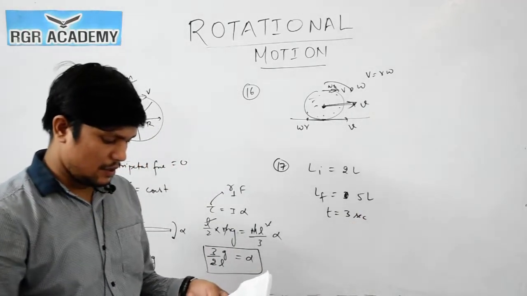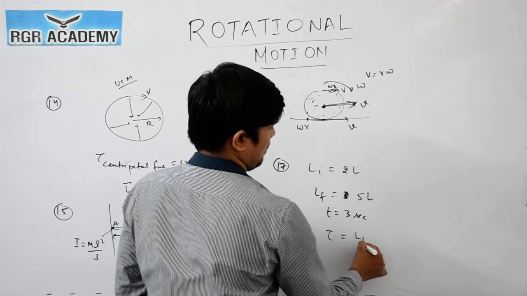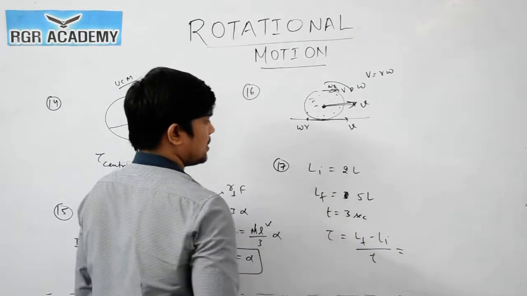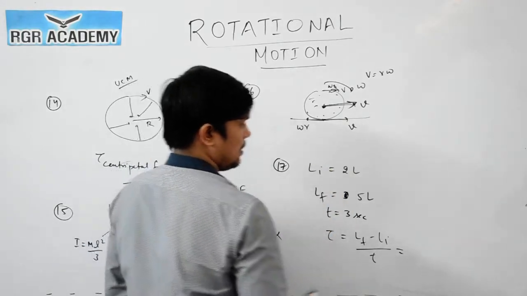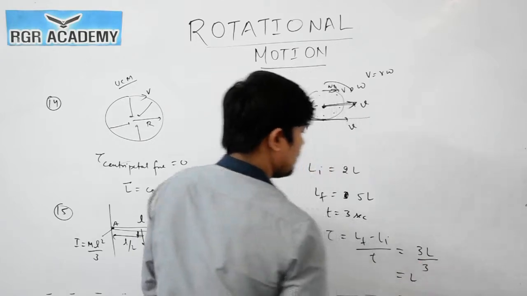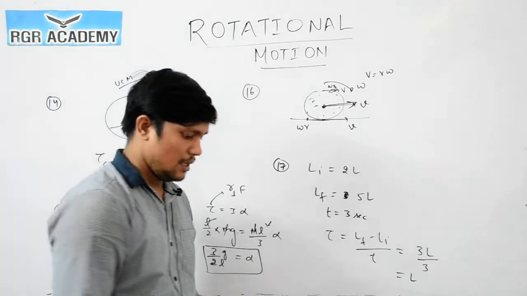They are asking what is the magnitude of torque. Magnitude of torque means L final minus L initial divided by t. So 5 minus 2 will be 3. So 3L by time, which is 3. So the answer is L. So the magnitude of torque is L. Very simple question, directly formula based. Now question number 18.